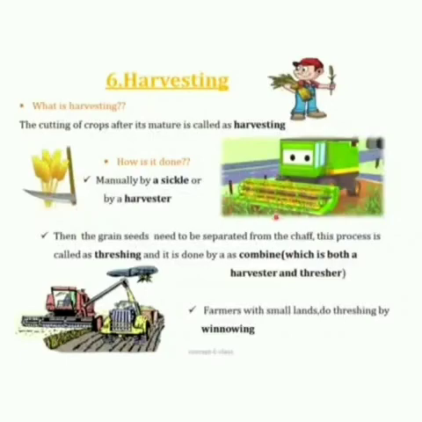Then in the harvested crop, the grain seeds need to be separated from the chaff, and this process is called threshing, and it is done by a machine called a combine. This is a combination. It has both harvester as well as thresher. It harvests the crops and then it separates the grain seeds from the chaff. Farmers with small land do threshing with the help of winnowing.